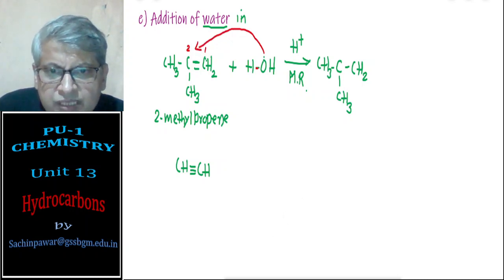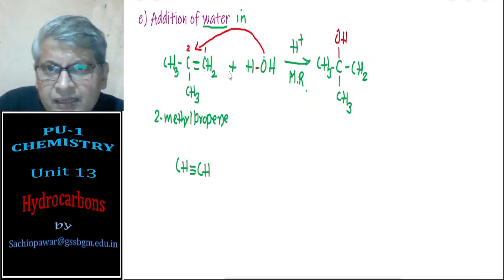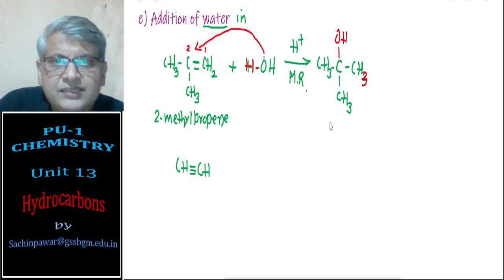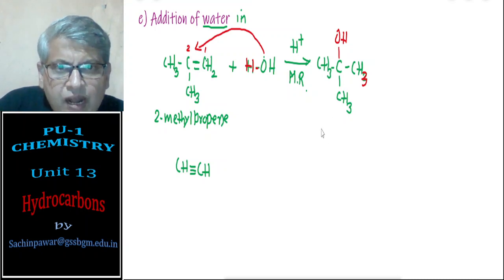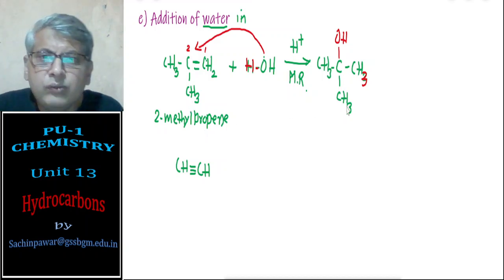So here you see what happens. OH goes here, and H goes to the first carbon atom, so it becomes CH3, and this is tertiary butyl alcohol. It is a conversion of 2-methyl propene to tertiary butyl alcohol.